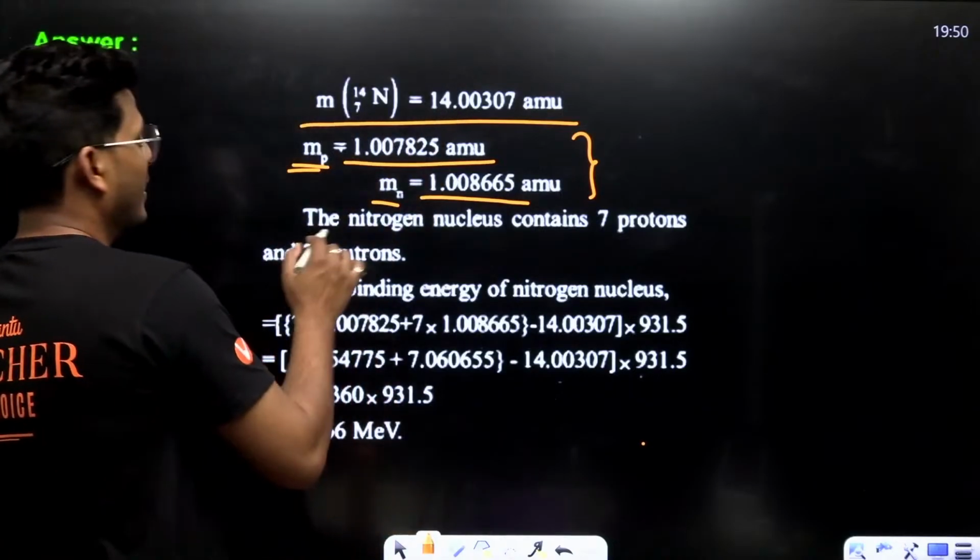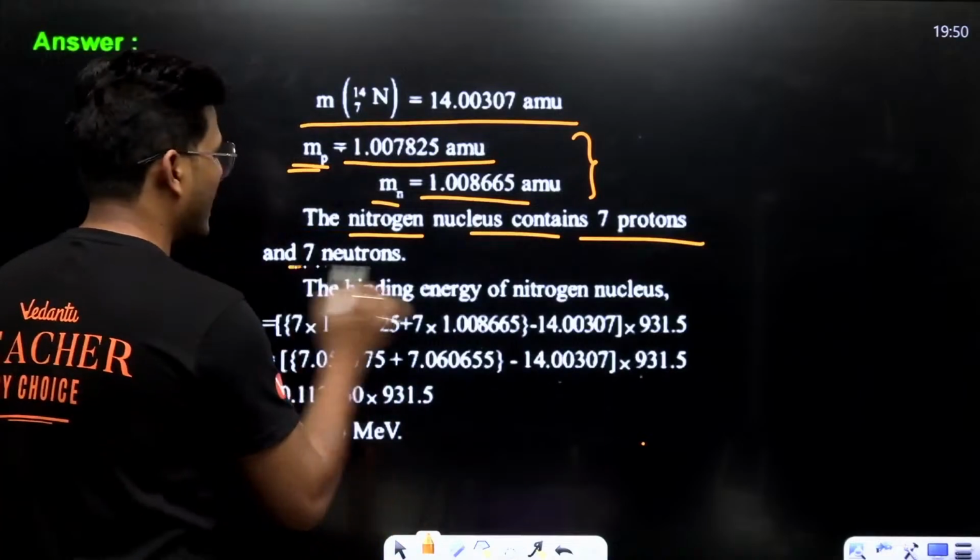Okay, fine. The nitrogen nucleus contains 7 protons and 7 neutrons.